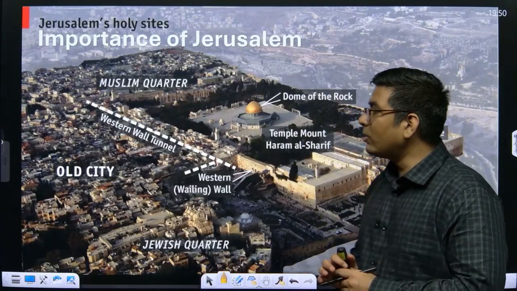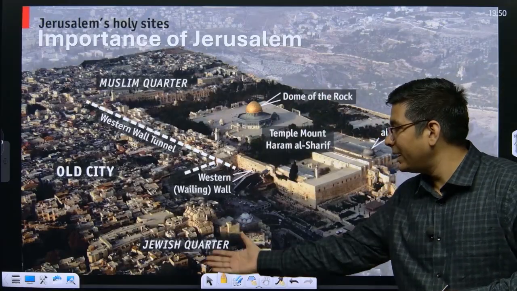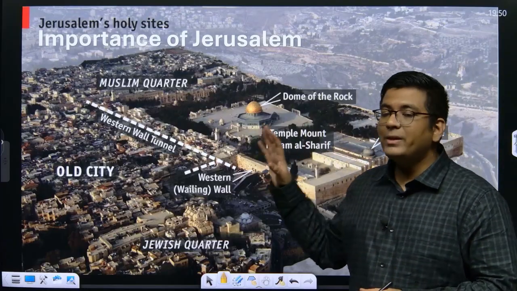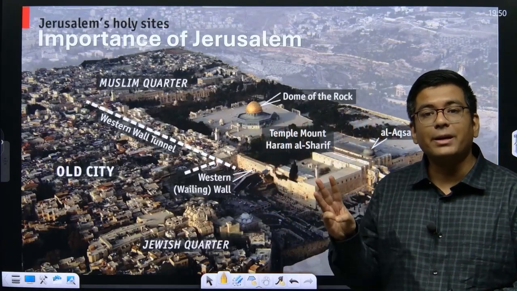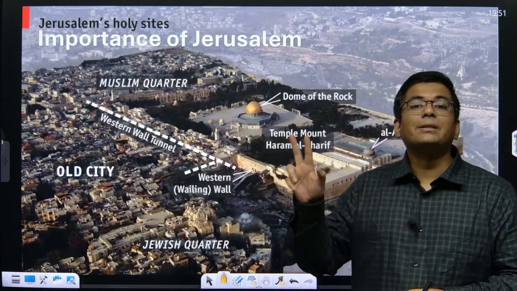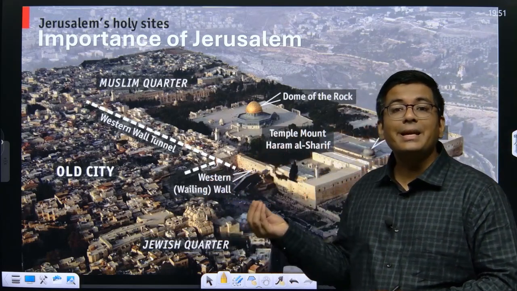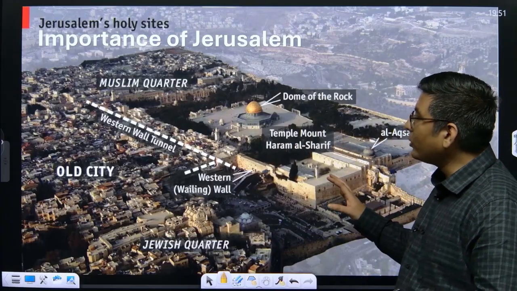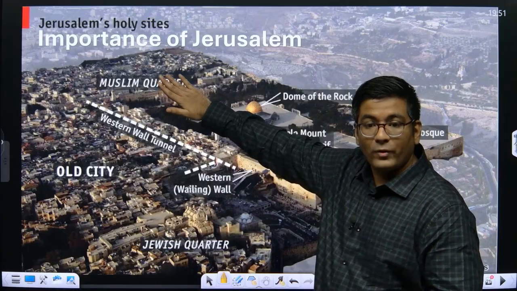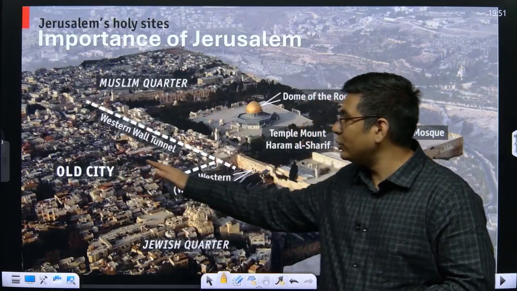Now, when we talk about Jerusalem, why is everyone so interested in Jerusalem? This is an aerial view of the old city of Jerusalem. The old city is a very, very holy site for three different religions: the first is Islam, the second is Judaism, and the third is Christianity. Why do these three religions lay claim over this territory? With respect to Islam, the old city is divided into two halves. One is called the Muslim quarter, where the Palestinian Arabs are, and one is called the Jewish quarter, which is where the Jews live.